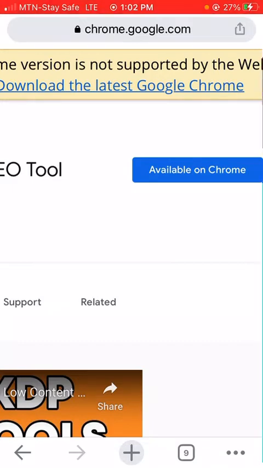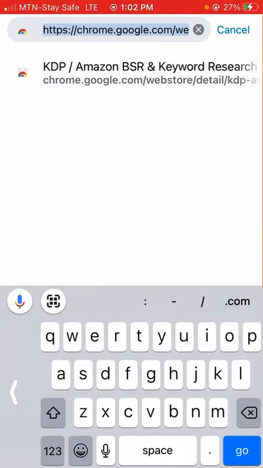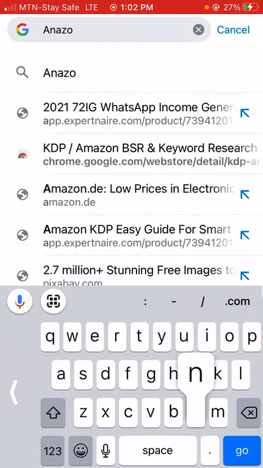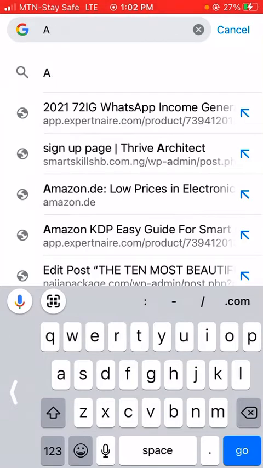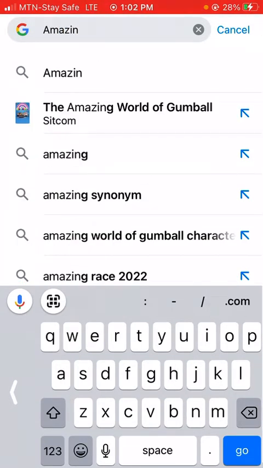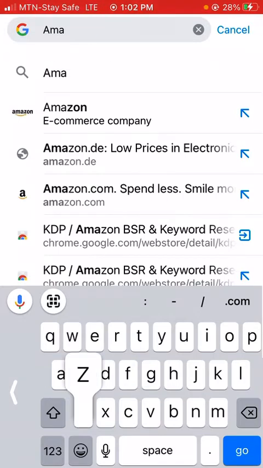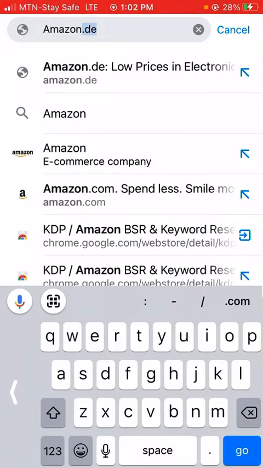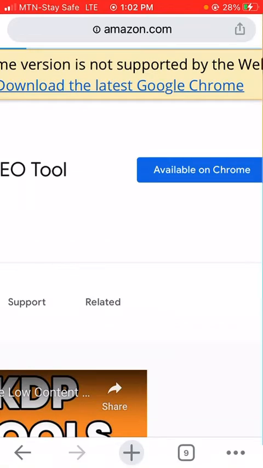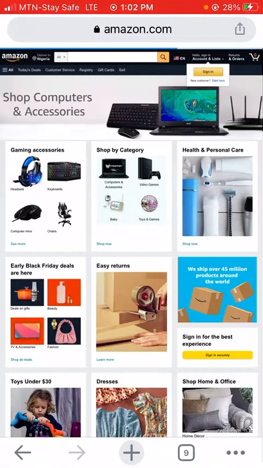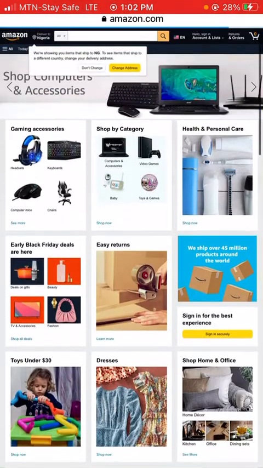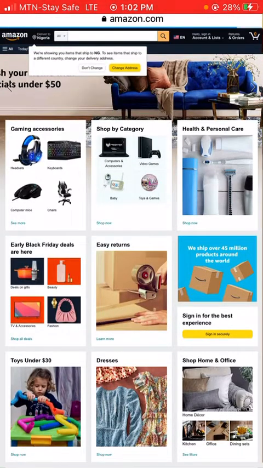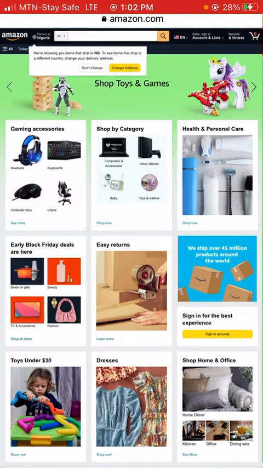Unfortunately, I may not be able to show you how it is going to look, because I have not been able to install this on my own device. Okay, so just go to Amazon, and now my Amazon is on desktop site. If I had not turned on desktop site, it wouldn't be looking like this. It would still be looking like the mobile version. But since I have turned on the desktop site, it is now looking as though I am browsing from a laptop.